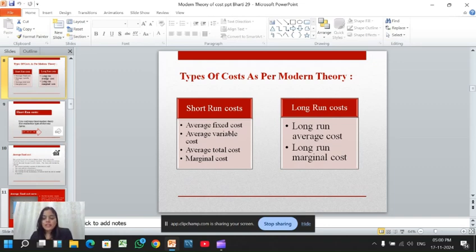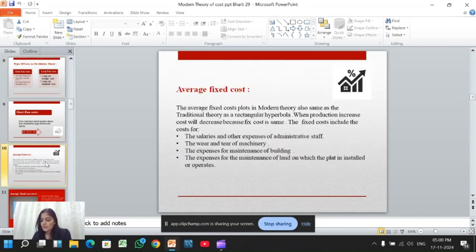Now we will go into the depth of the modern theory of cost. This modern theory is divided into two parts: short run cost and long run cost. Short run cost consists of average cost and marginal cost, and long run cost consists of long run average cost and long run marginal cost. Average total cost is divided into two parts: average fixed cost and average variable cost. First we will talk about the average fixed cost.